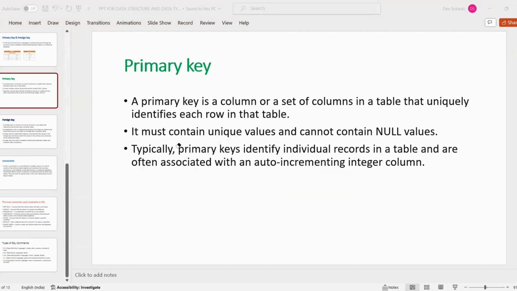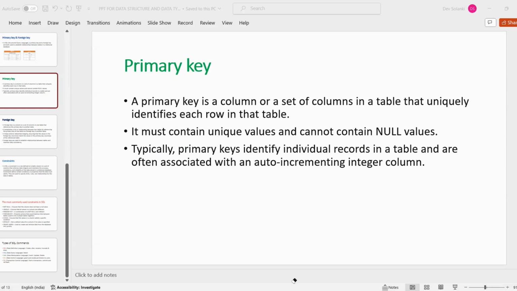It must contain unique values and cannot contain null values. We already learned this. Typically, primary keys identify individual records in a table and are often associated with an auto-incremented integer column. You can see we have numbers like 1, 2, 3, 4 and roll numbers.